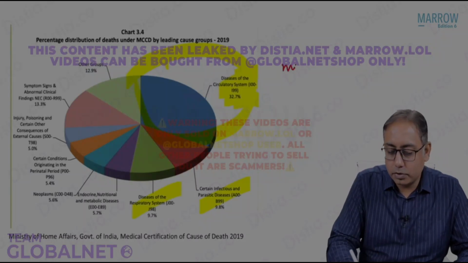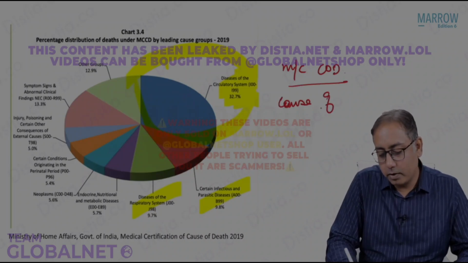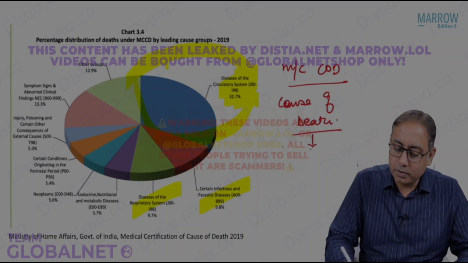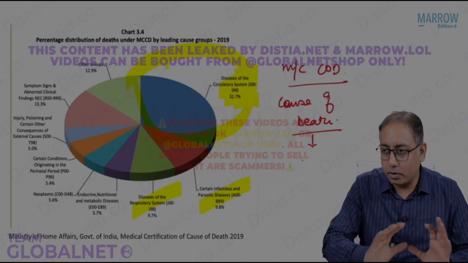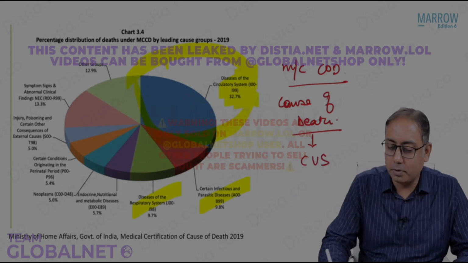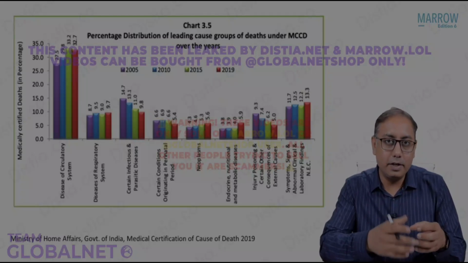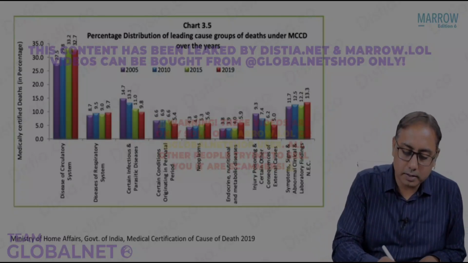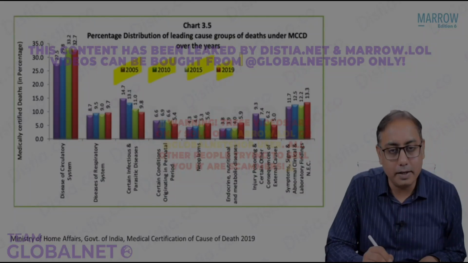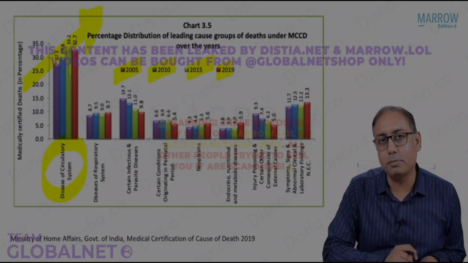But please note that the most common cause of death, COD, will stand for cause of death. So in this module, I'll be writing cause of death very often. The most common cause of death in India in general, across all the population, all ages, all genders, is cardiovascular morbidity. Second, if you look across the different years, the report says that from 2005, 2010, 2015 and 2019, we have seen a definite increase in the trend of cardiovascular morbidity.